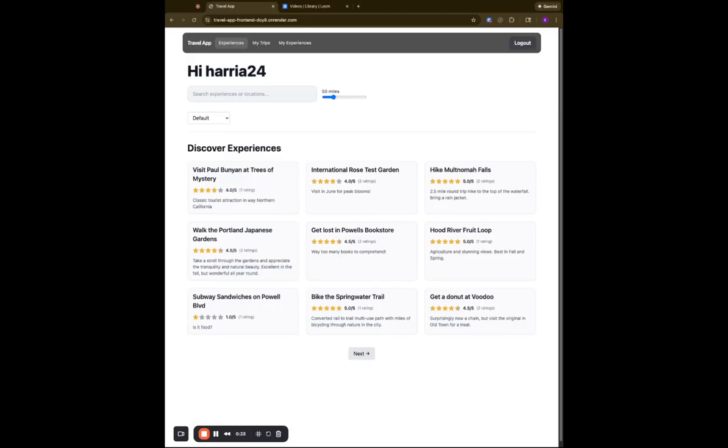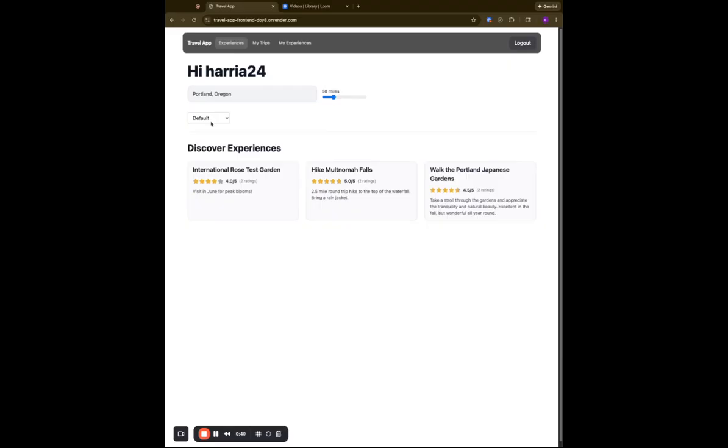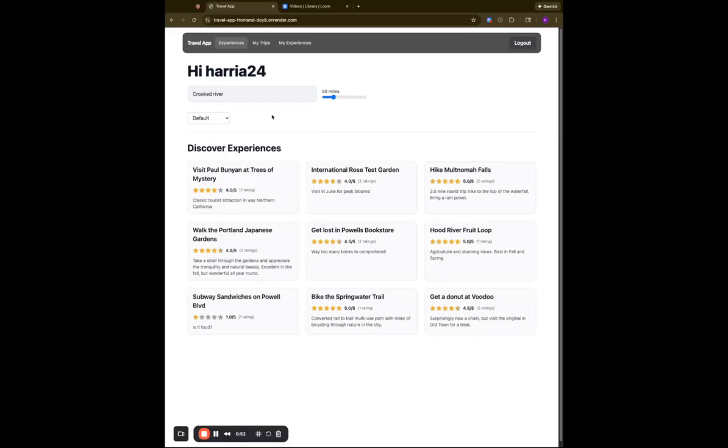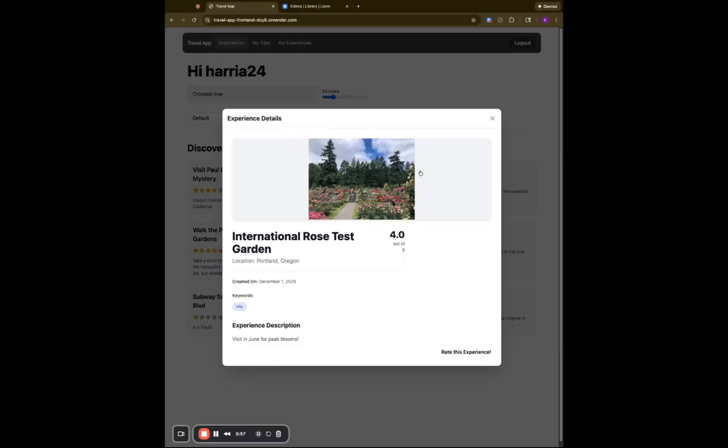So this is the Discover Experiences page, lays out all of the different experiences that have been added here, including titles, descriptions, and ratings. And I have the ability to look for a particular geography here. If I'm planning an upcoming trip into a location, I can search and look. And then we also have keyword searching. So we can go nature, experiences, everything that's tagged as a nature experience. Experiences themselves show the details of picture, all of the information here, and offer the ability to rate.